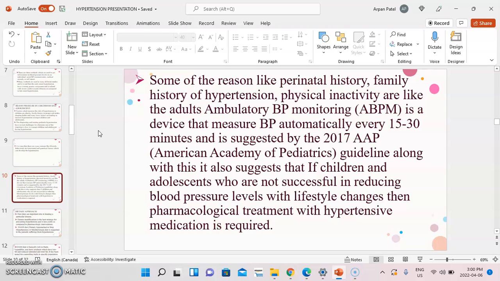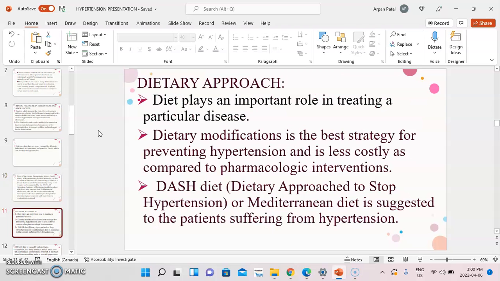Ambulatory BP monitoring, which is also known as ABPM, is a device that measures BP automatically every 15 to 30 minutes, as suggested by the 2017 AAP, the American Academy of Pediatrics guideline. Along with this, it also suggests that if children and adolescents are not successful in reducing blood pressure levels with lifestyle changes, then pharmacological treatments with hypertensive medications are required for them to get back to normal.